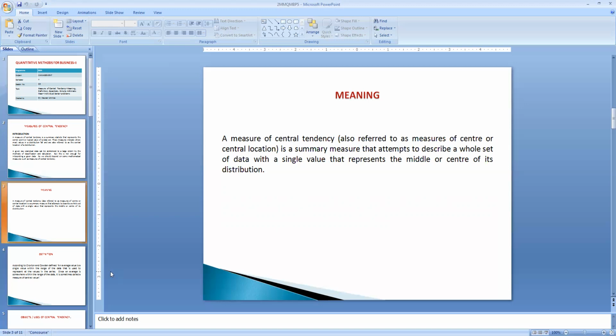We know that in case of a scattered distribution, the values which are at the central values or at the middle of the distribution describe the whole set of data. That is called the measures of central tendency, or it is called averages.